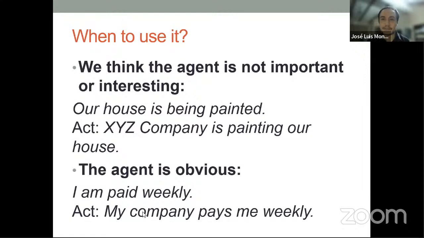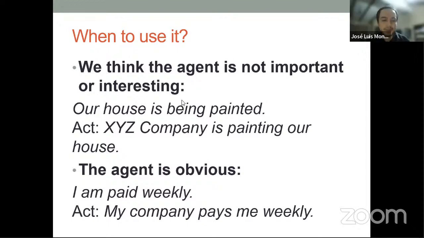Okay, teacher. We use it when the agent is not important or interesting. For example, our house is being painted. XYZ company is painting our house. The agent is obvious. I am paid weekly. My company pays me weekly. Thank you very much, David.